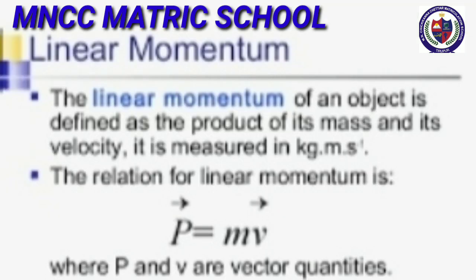Next, let us see about linear momentum. The product of mass and velocity of a moving body gives the magnitude of linear momentum. It is a vector quantity. P is equal to mv. That means linear momentum is equal to mass into velocity. It helps to measure the magnitude of force. Its SI unit is kilogram meter second power minus 1.